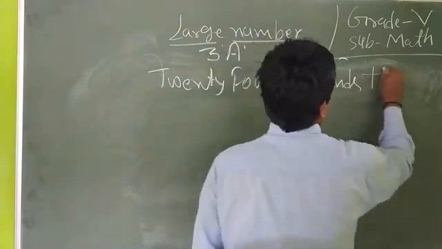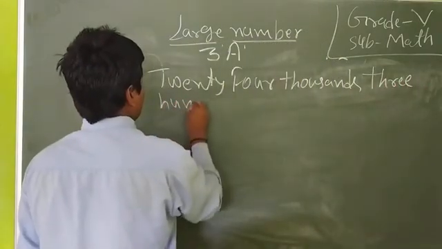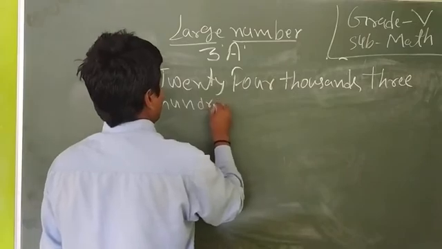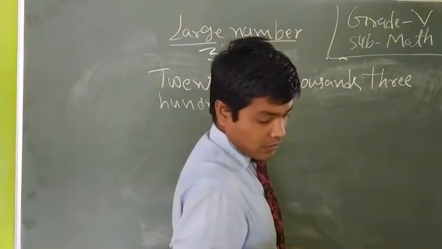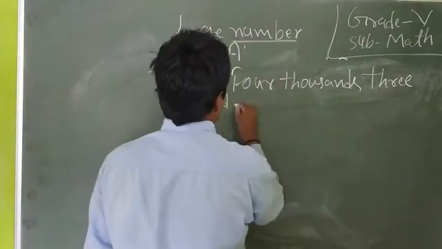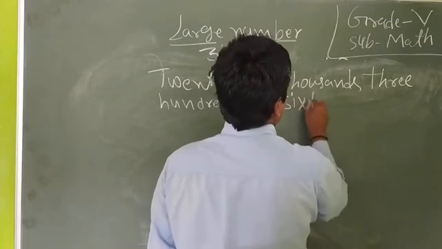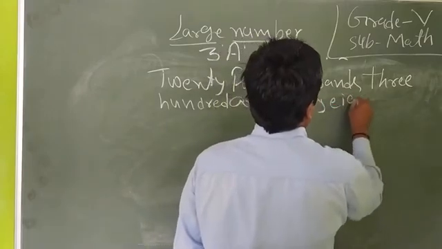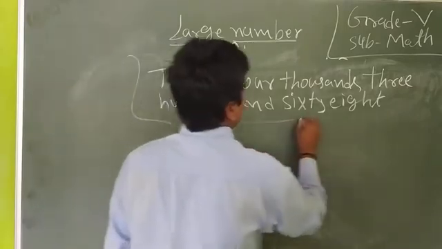24,368. Okay, dear students, how can we write here in words?